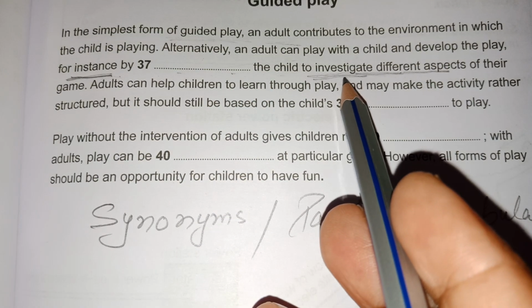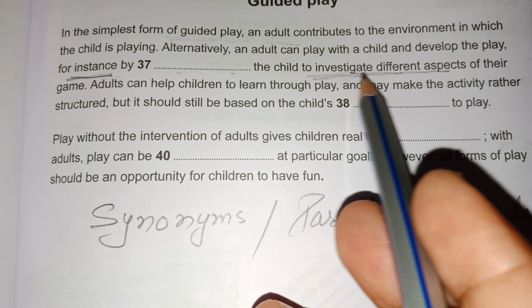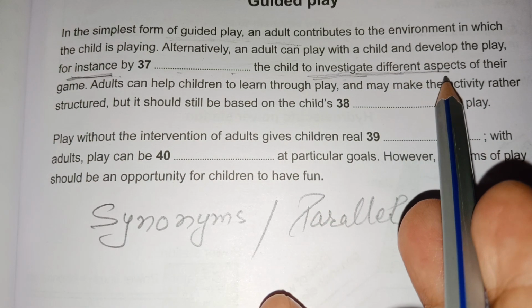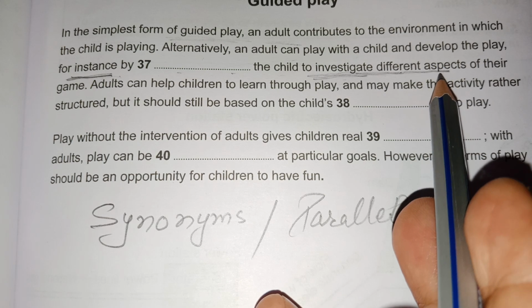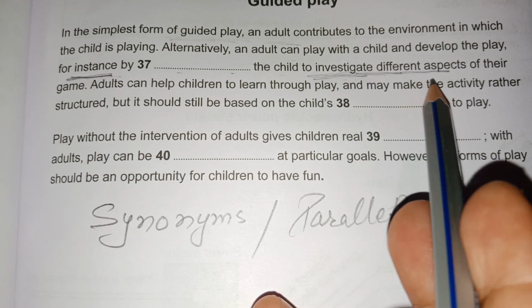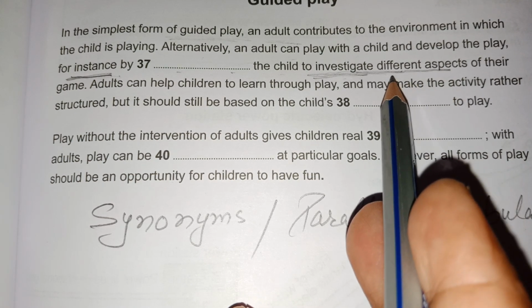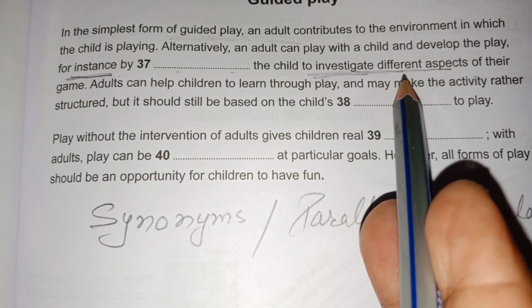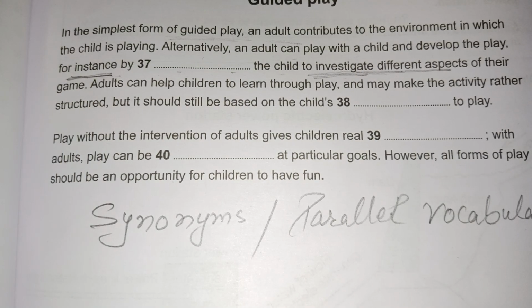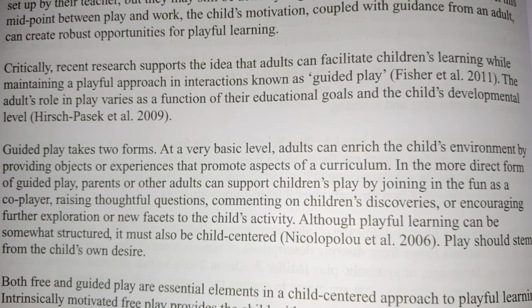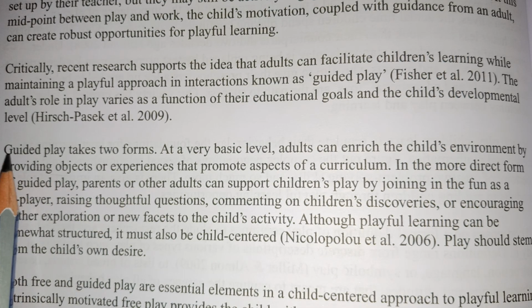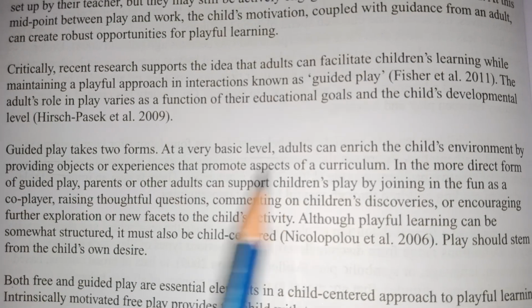Investigate means search or discover, something like that. Different aspects means facets of life or different issues of life, or factors of life. So let's find the parallel wording related to these three words and the phrase "for instance." So let's read this paragraph. You have to read the first two lines quickly.